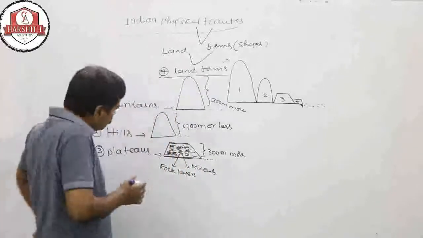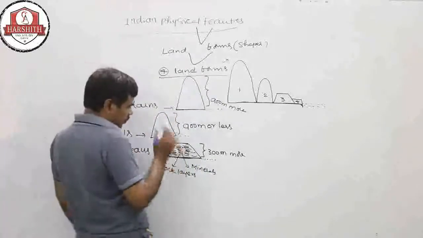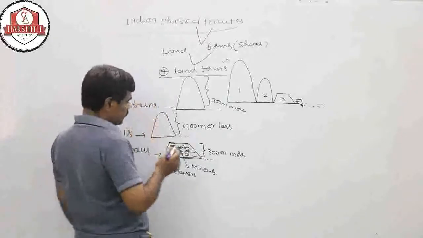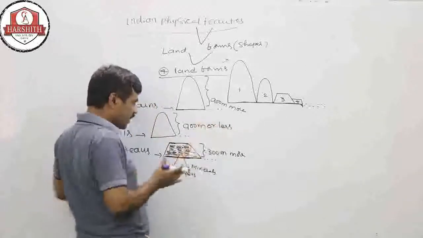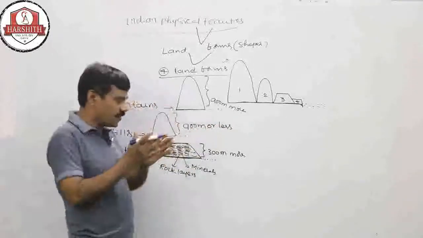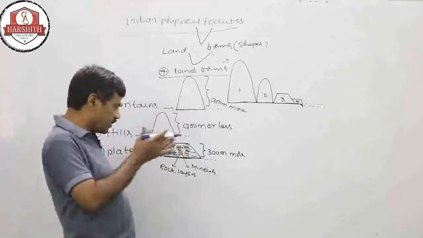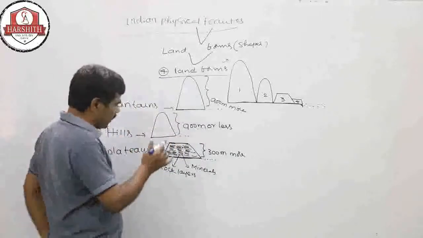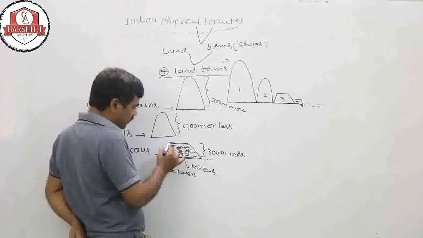On the top of the plateaus, some areas have ups and downs.